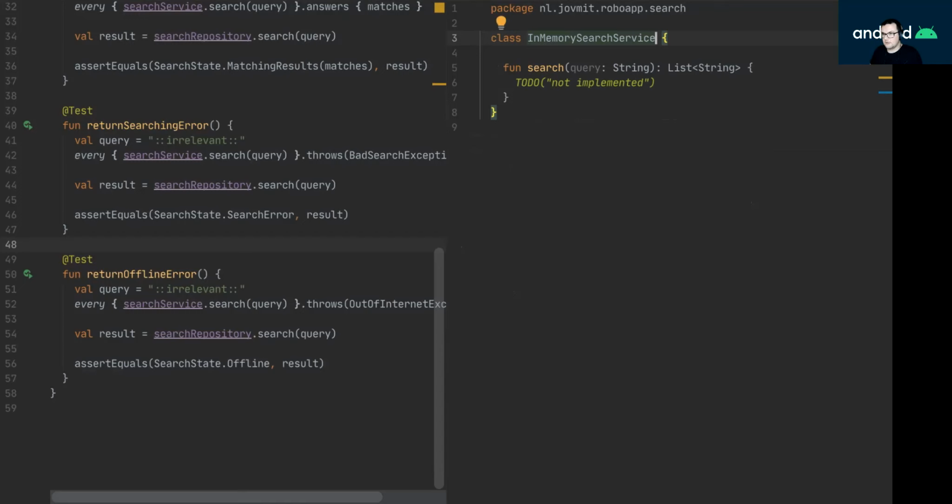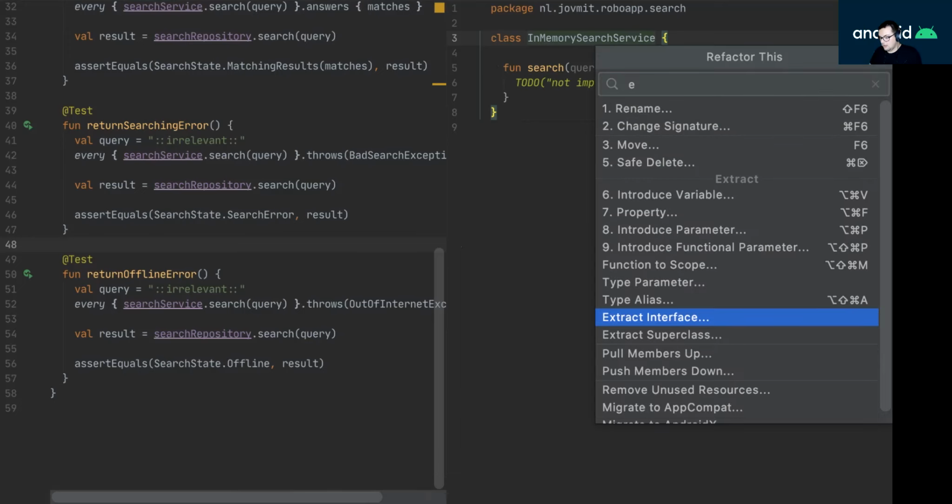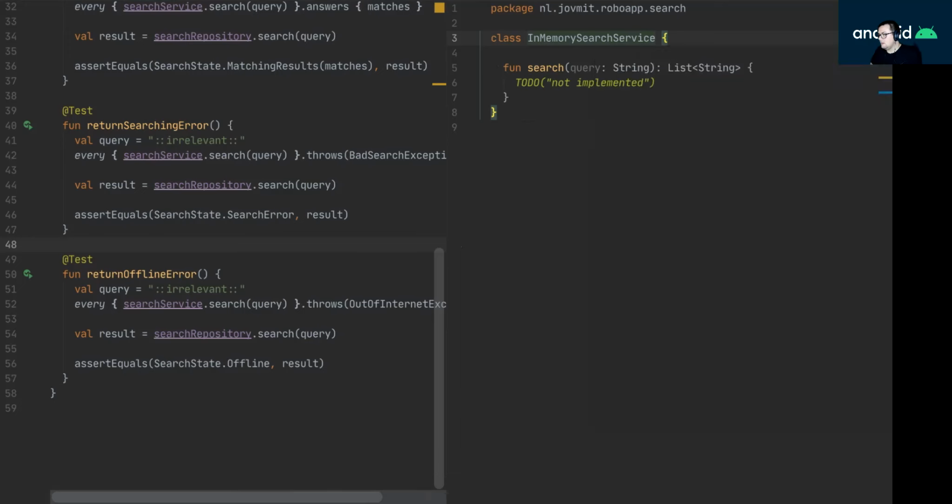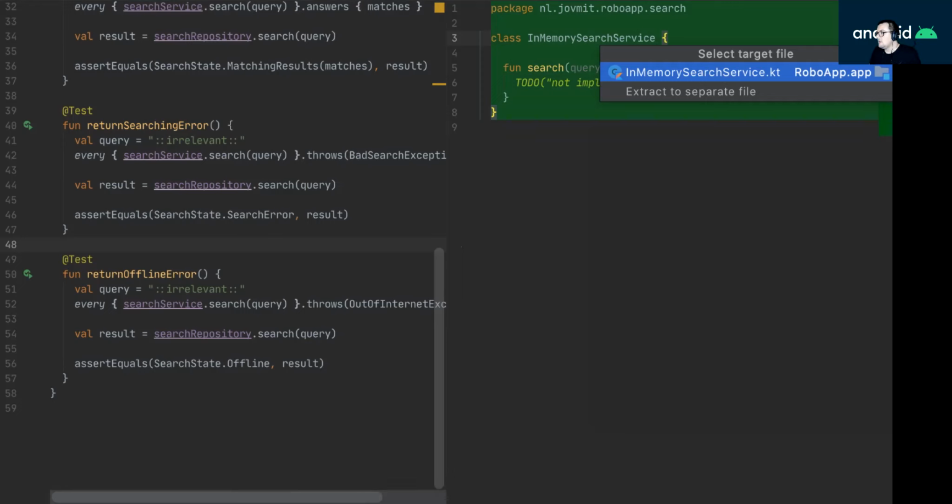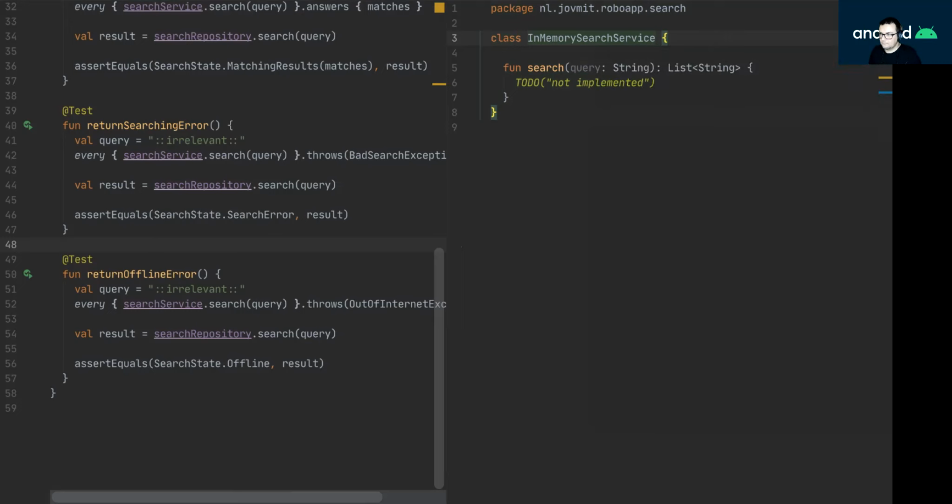So this is the search service class. Let's go ahead and do an extract interface refactoring. And I will say extract separate file. And the new file will be called just search service.